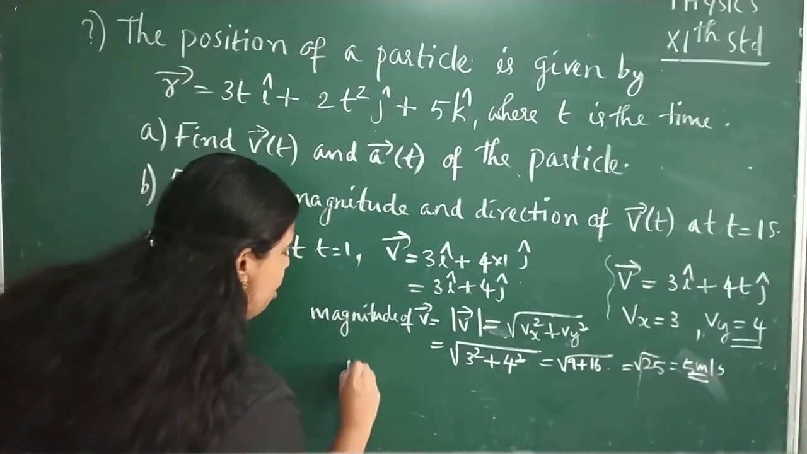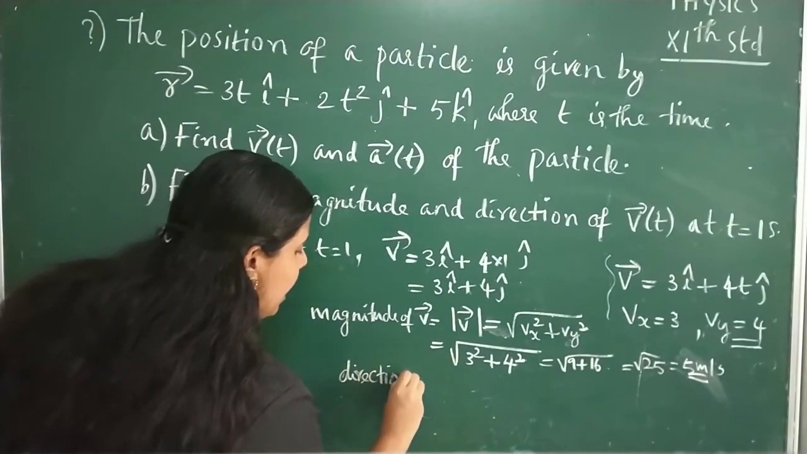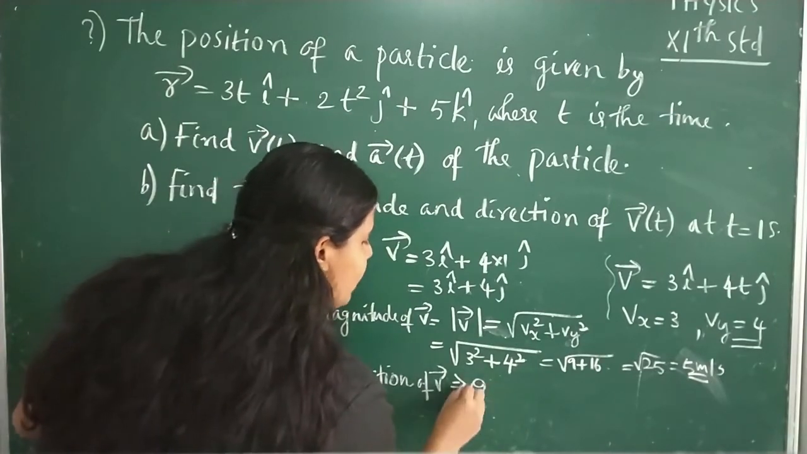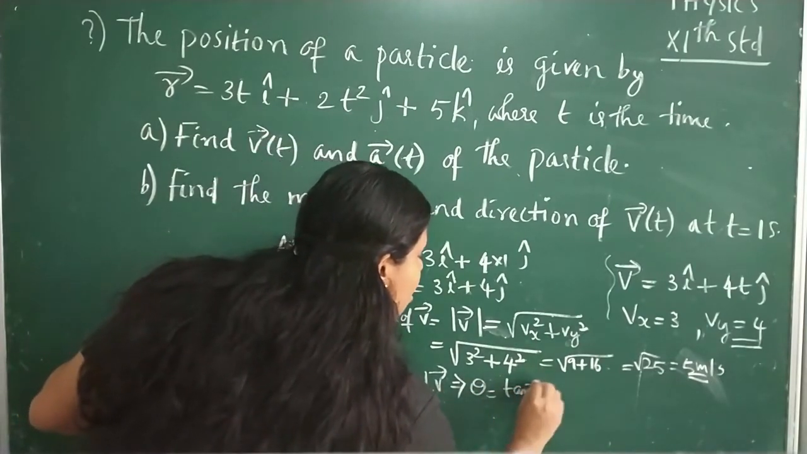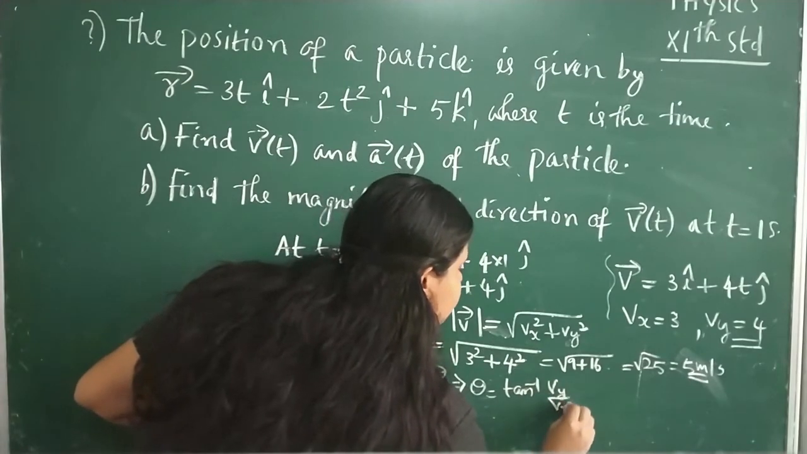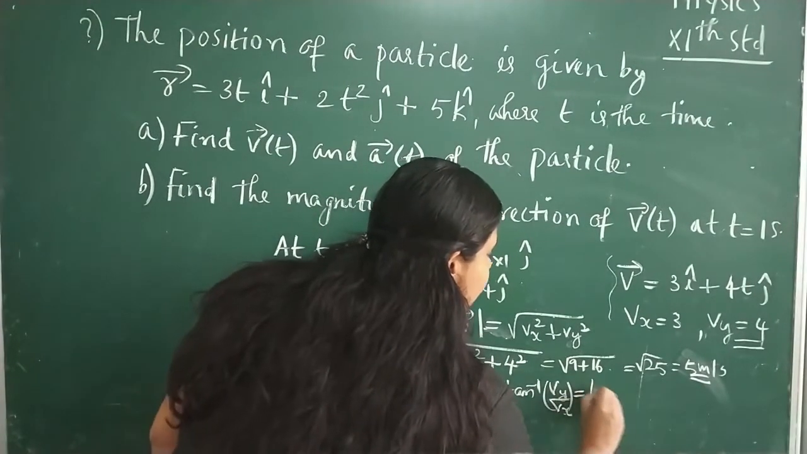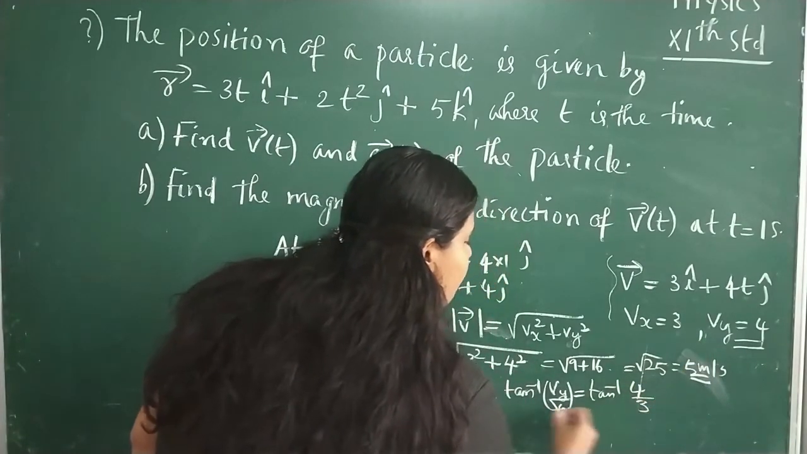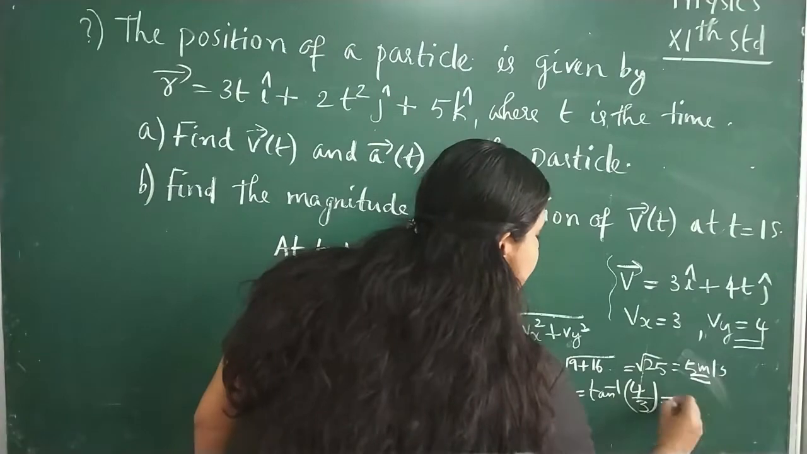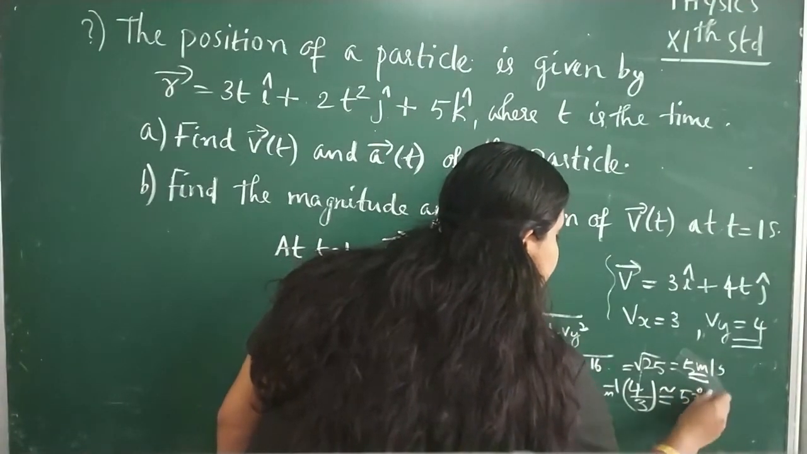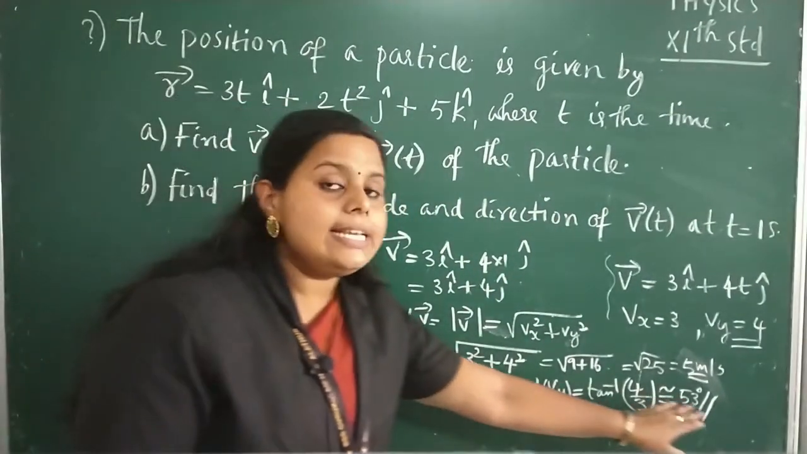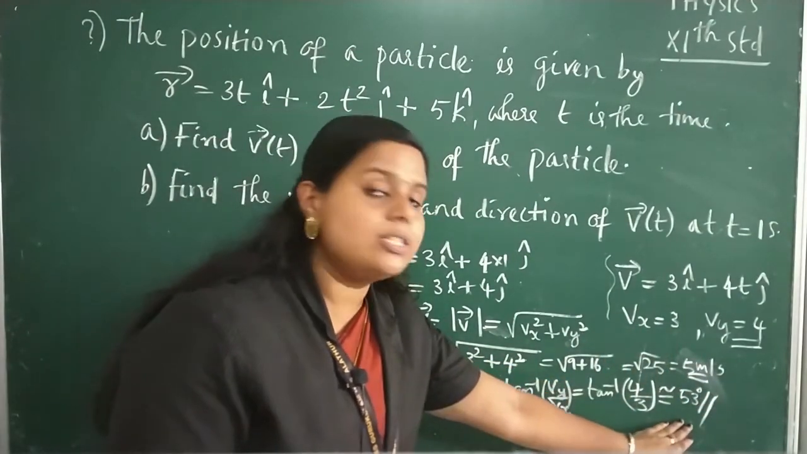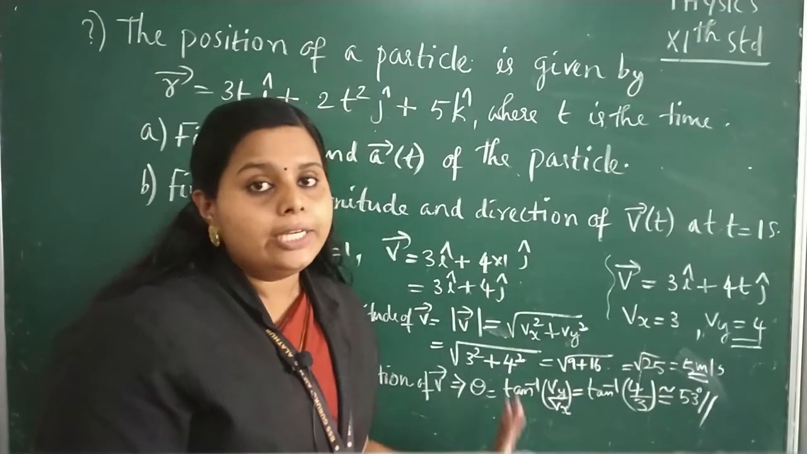Now the direction of velocity, the direction of V, which is given by theta, and that is equal to tan inverse of Vy by Vx, and here it will be tan inverse, what is Vy? Vy is 4. So Vy by what is Vx? 3. So 4 by 3, and the answer will be approximately 53 degree. So the magnitude of velocity is 5 meter per second, and the direction, that is the value of theta, is approximately equal to 53 degree. So hope you understood this problem.